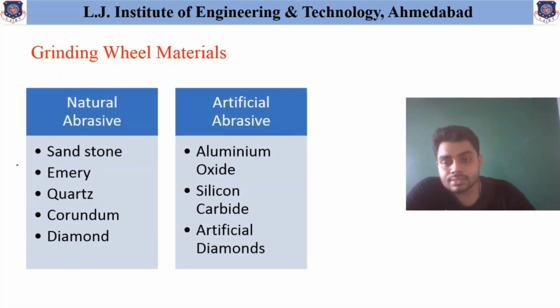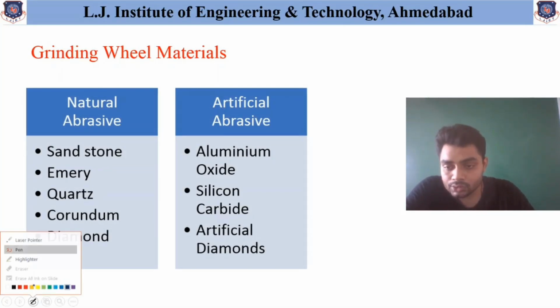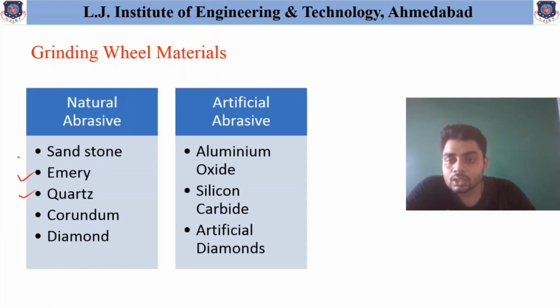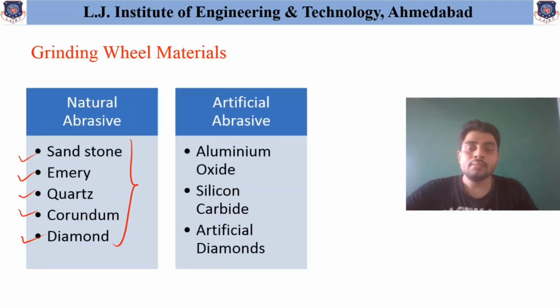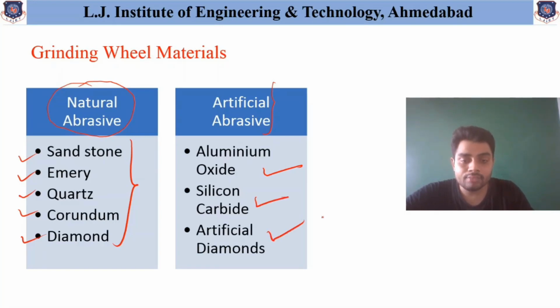The natural abrasives that are available are sandstone, emery, quartz, corundum and diamond. You need to remember these names, because then you will know that these are the natural abrasives directly available from the mines. Similarly, artificial abrasives are also available, which can be used for practical purposes. They are aluminium oxide, silicon carbide and artificial diamonds, the diamonds that are made artificially. So these are the different types of material used as abrasive wheel material.